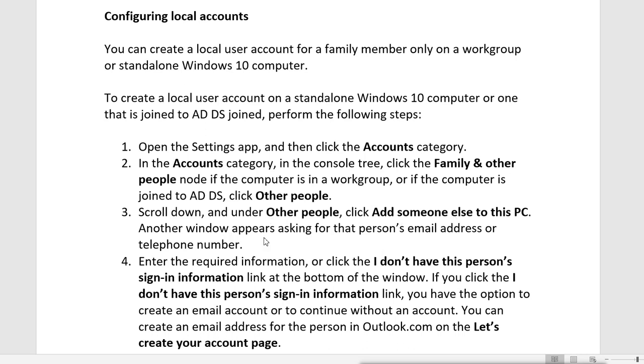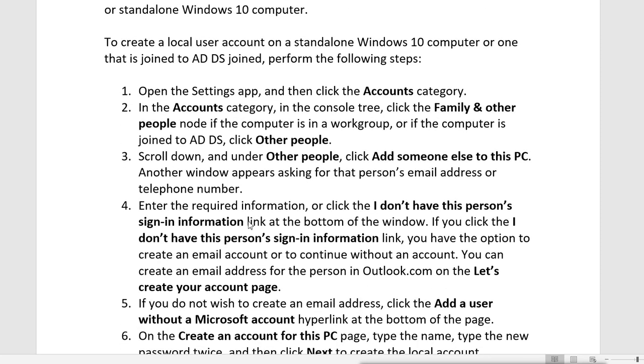Another window appears asking for that person's email address or telephone number. Enter the required information, or click the I don't have this person's sign-in information link at the bottom of the window. If you click that link, you have the option to create an email account or to continue without an account.